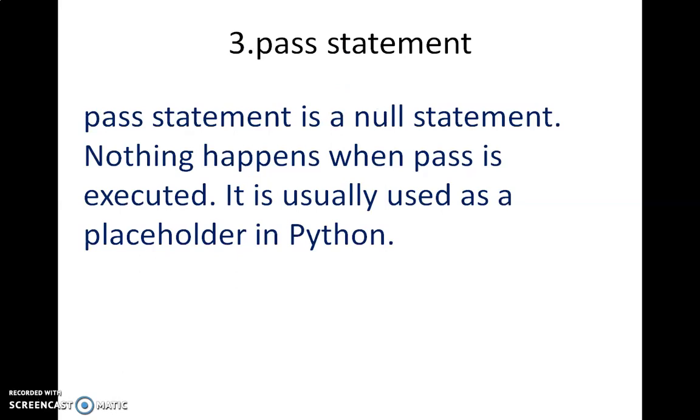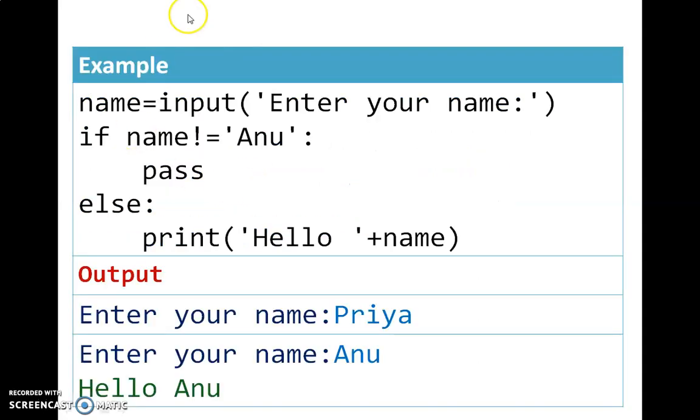Pass statement. Pass is a null statement. Nothing happens when pass is executed. It is usually used as a placeholder in Python. So here name = input("Enter your name"). If name != "Anu", so this is my condition. When this condition is true, this pass will be executed.